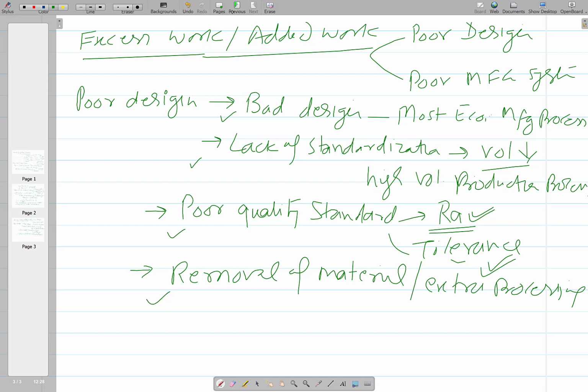Then the next point is that added work can also come from poor manufacturing methods or an inefficient manufacturing system. Added work means we are working on the product for a longer time, so we are giving unnecessarily greater machine hours or man hours to get the same thing due to inefficient design or inefficient production methods.